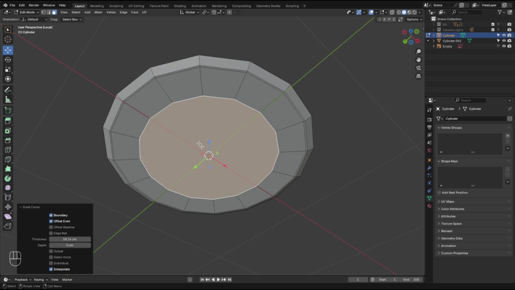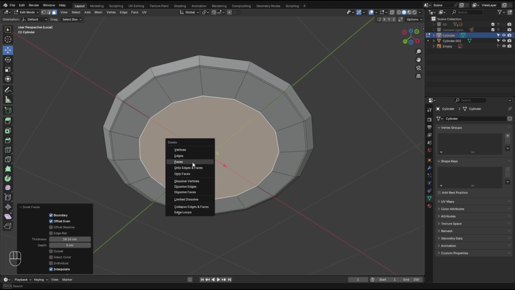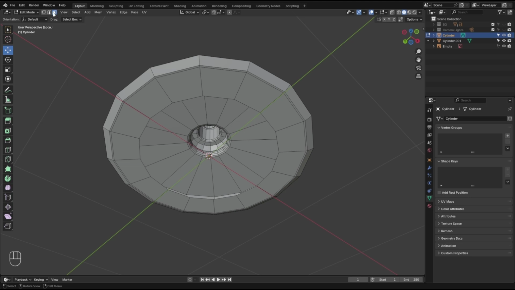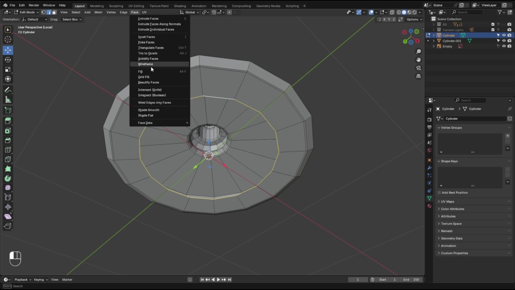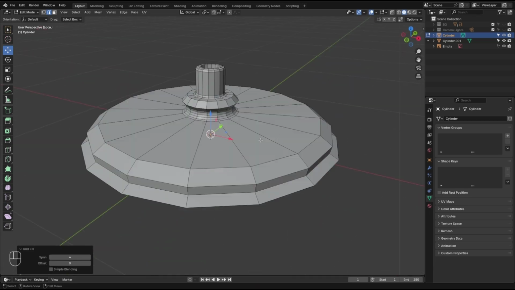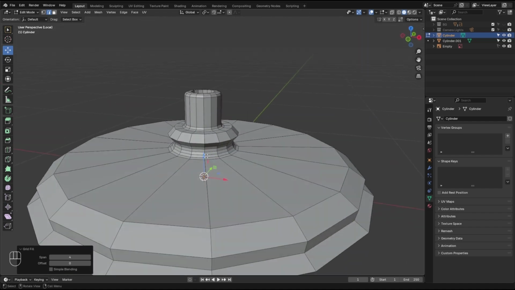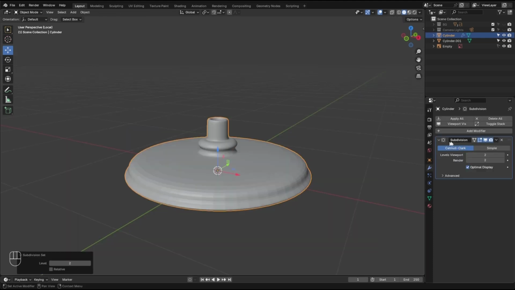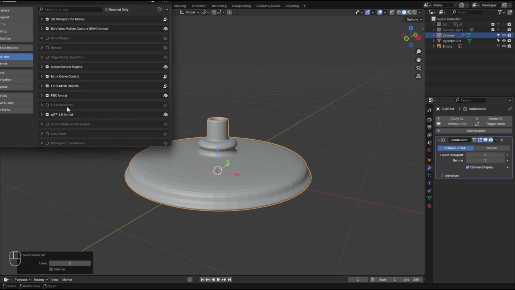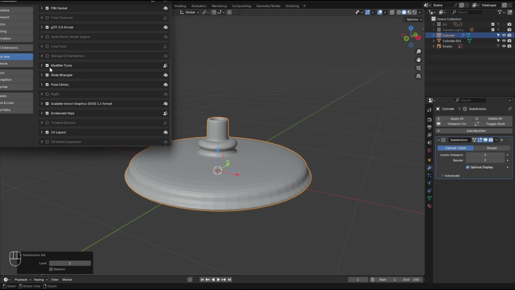If you want, you can go and delete this and delete faces, grab this whole edge loop right there, and face, grid fill. Let's go ahead and add a subsurf modifier to this one, add some subdivision. So let's hit Ctrl 2. That's going to add a subdivision surface with two levels. So while we add here, I'm going to disable this add-on right there. Modifier tools here.